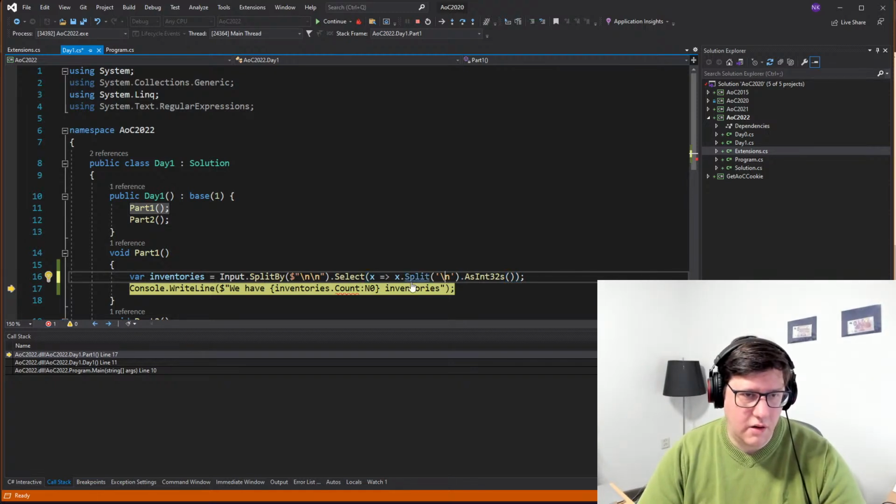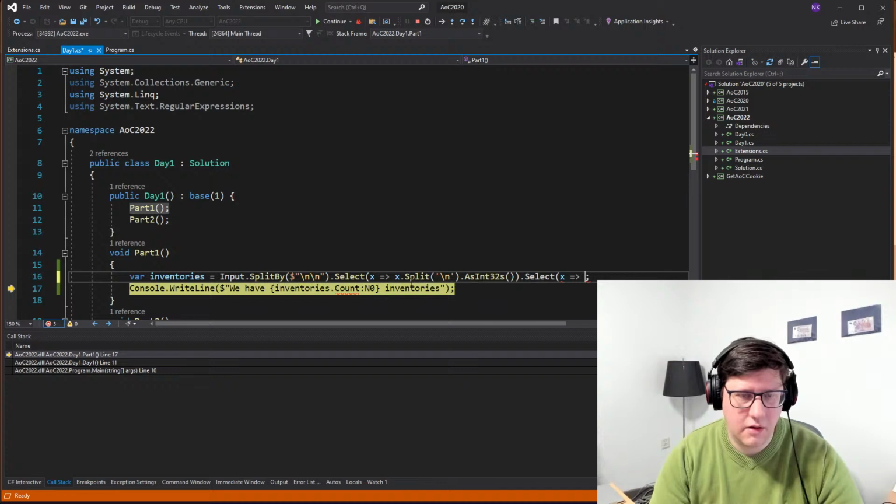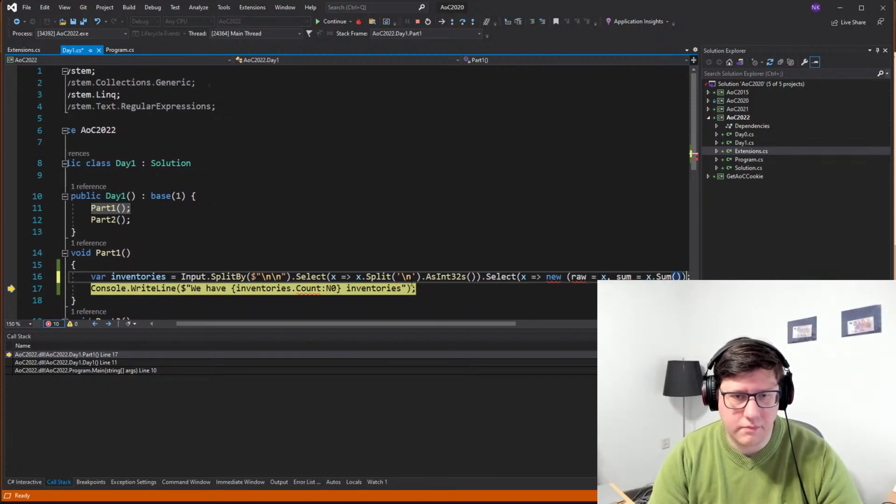So we can do another select, and we do a new object, and we can do, let's say, raw is x, sum is x.sum.